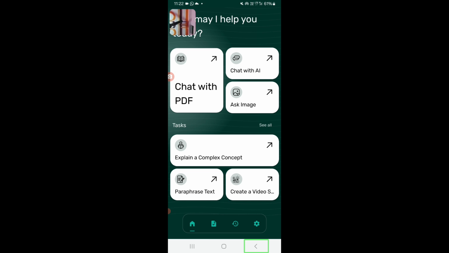I am swiping from left to right. Home. How may I help? Chat with PDF, already I have discussed. Chat with AI, I will discuss about it in another video. Ask image. Right now I am going to discuss about it.